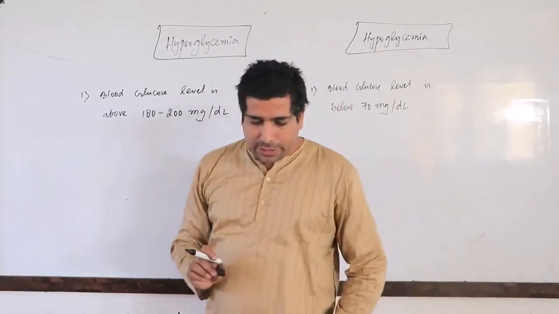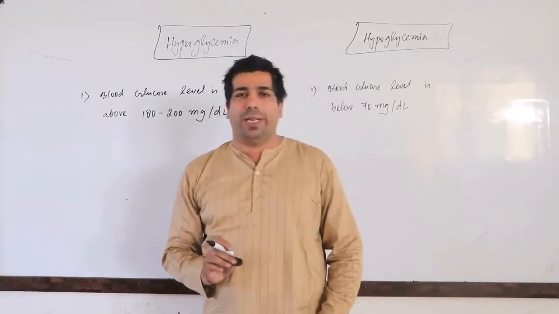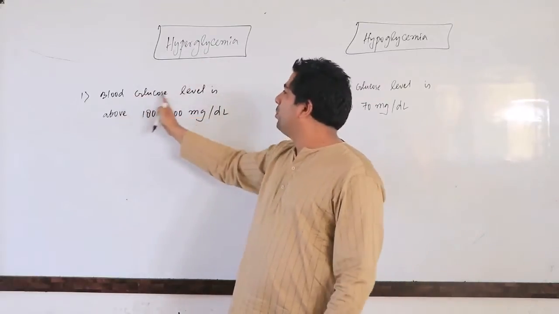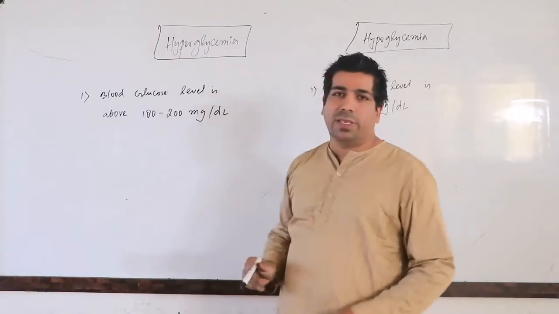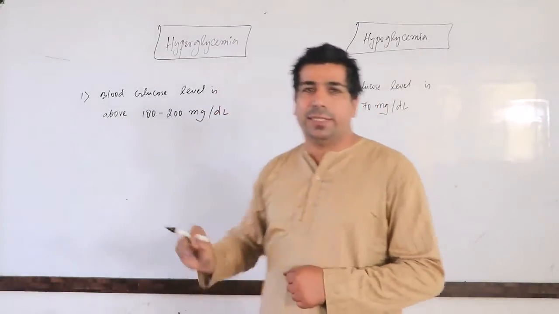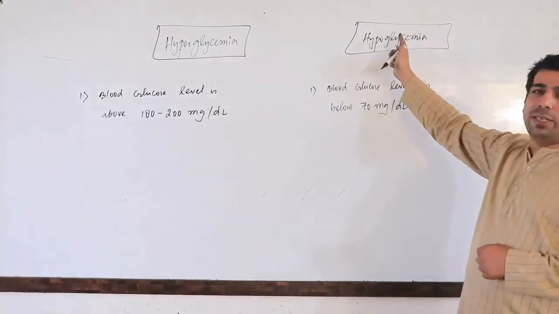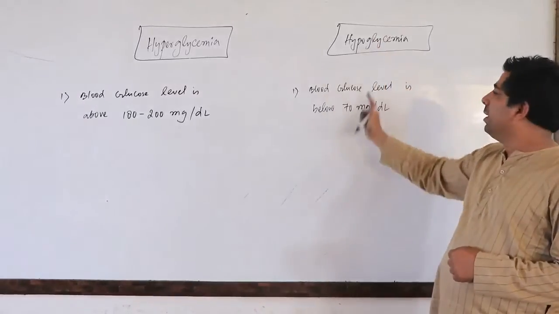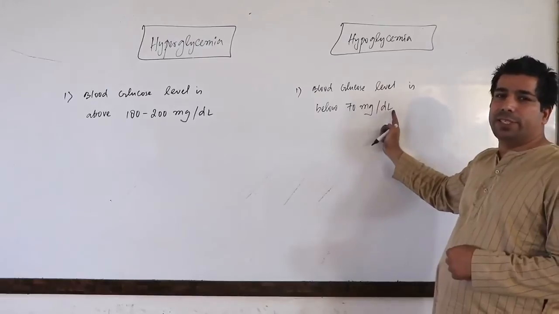So my dear friends, now let us talk about these two conditions, hyperglycemia and hypoglycemia. In hyperglycemia, the blood glucose level is about 180 to 200 milligrams per deciliter. This is the range. In hypoglycemia, the blood sugar level will be very much less than normal, below 70 milligrams per deciliter.